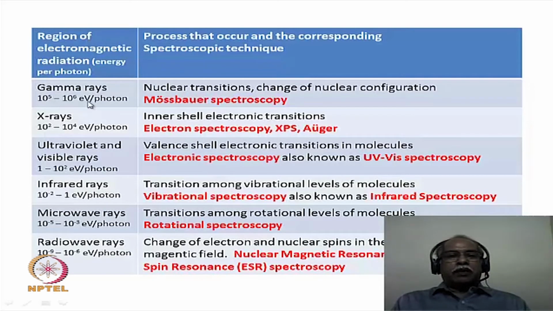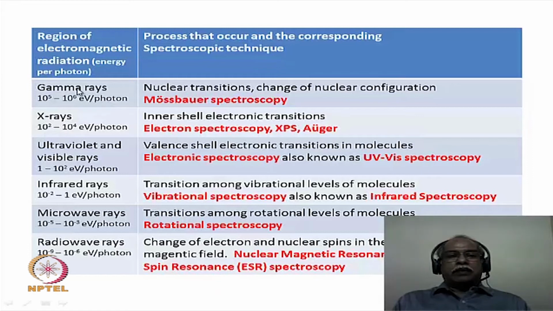If you look at column number 1, the region of the electromagnetic radiation and energy per photon is given, starting from gamma rays, which are the powerful rays, to the radio waves, which are the least energetic of the rays that we are dealing with in this table. The processes that occur in molecules and atoms corresponding to this energy regime are mentioned in this column, and the corresponding spectroscopic techniques are also given in red.